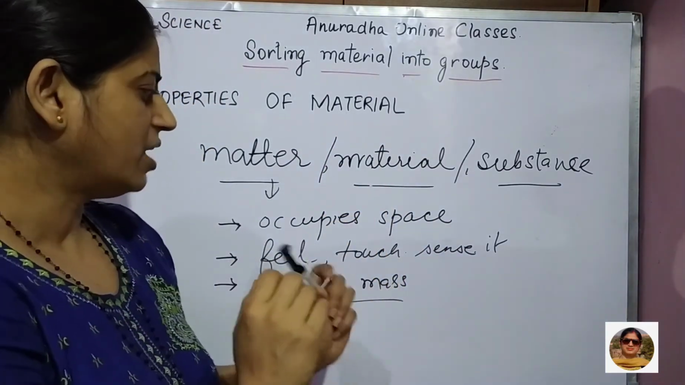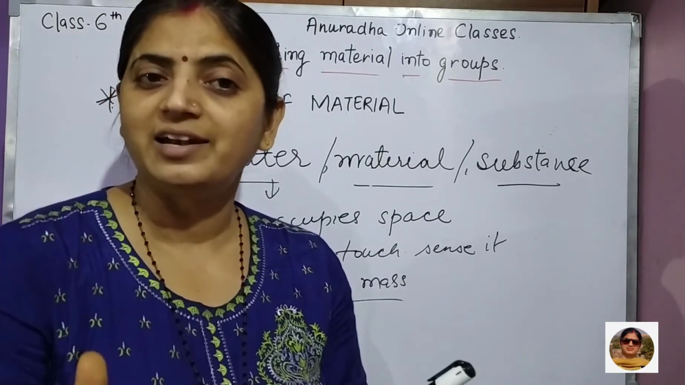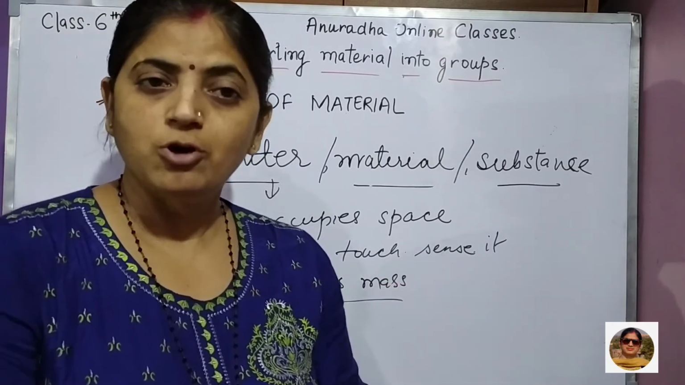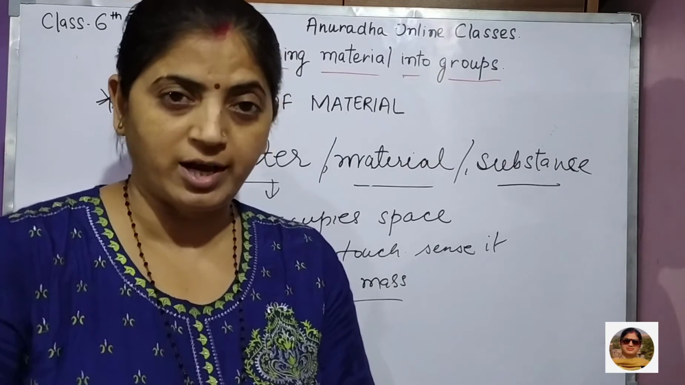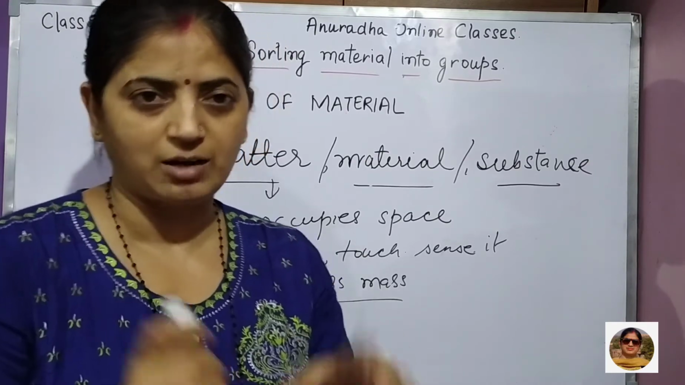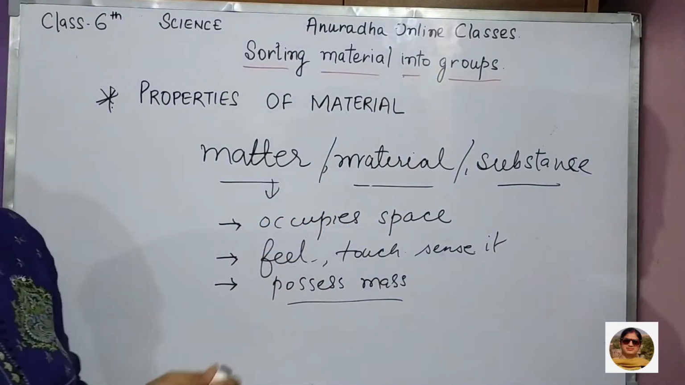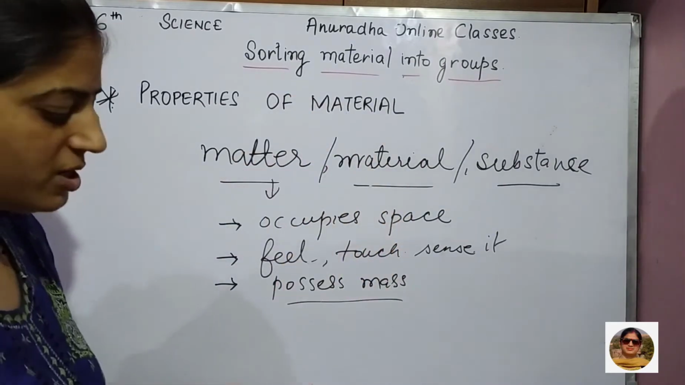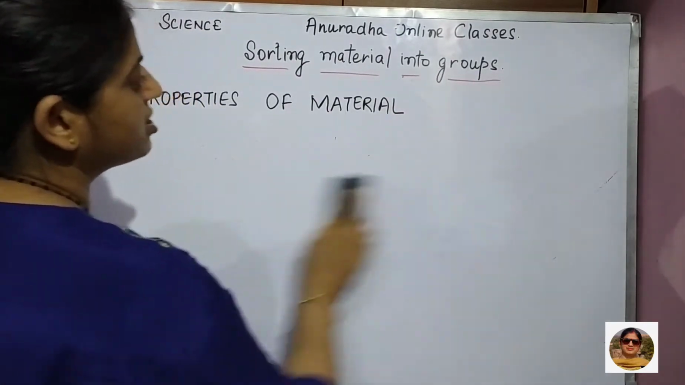Then third is, it has mass. As you see, in your kitchen the cylinder, what is filled inside it? Gas is filled inside it. When you lift it, when it is empty and when it is totally filled, which is heavier? The one in which gas is filled is heavier. That means it has mass. Okay children, so on these three bases we can say yes, it is an object or it is matter, right?